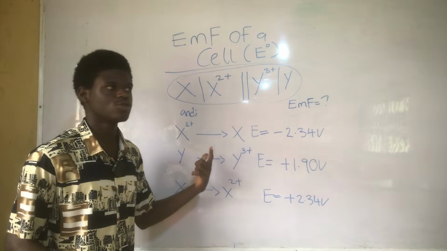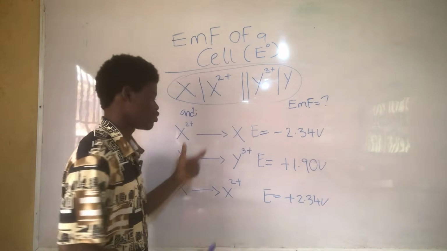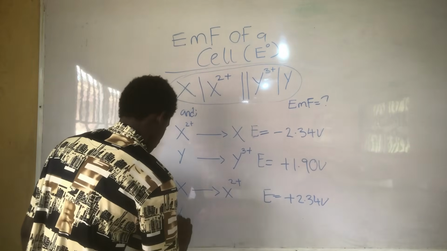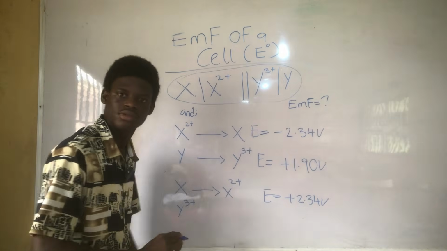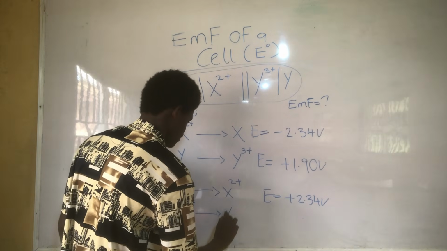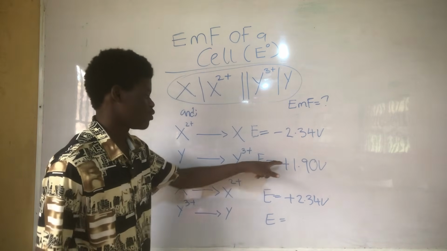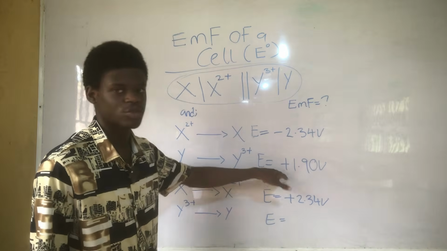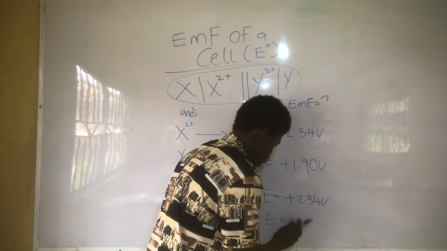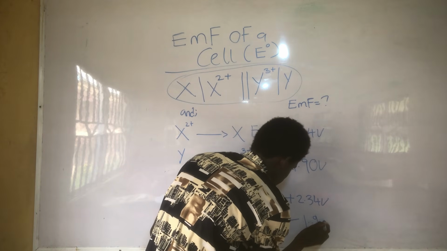But we want it to move from 3+ to 1, not 1 to 3+, because that was in our cell notation. So what do we do? We also reverse this. So when we reverse it, we get Y3+ giving Y, then the electric potential, the EMF, will be minus because when you reverse it, the sign will change. That will be minus 1.90 volts.